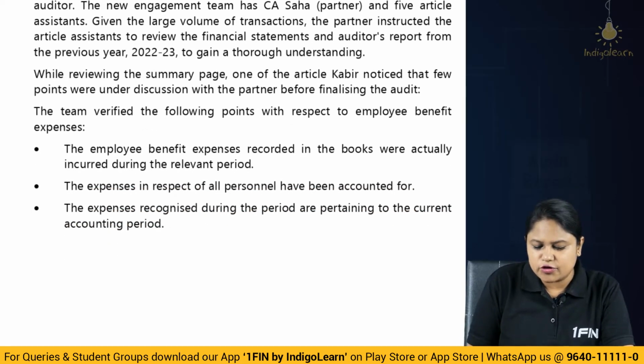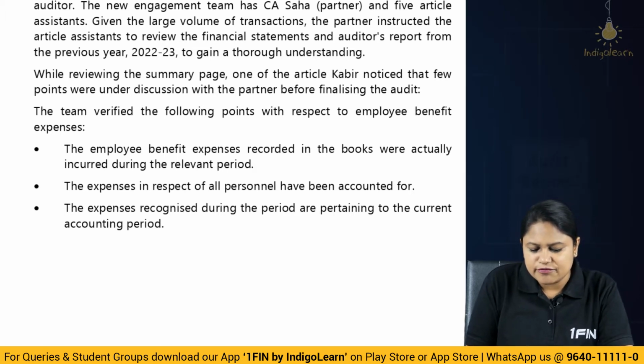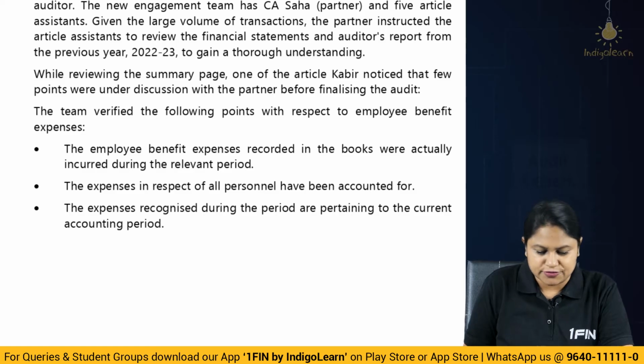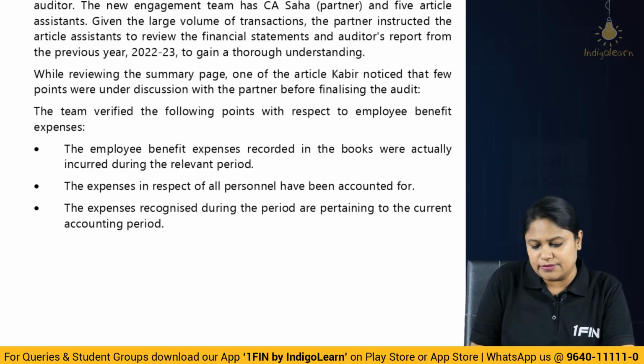The team verified the following points with respect to employee benefit expenses. So regarding employee benefit, what are they telling? The employee benefit expense recorded in the books was actually incurred. Okay, then the expenses in respect of all the personnel have been accounted for. So all personnel have been accounted for. The expenses recognized during the period pertain to the current accounting period.